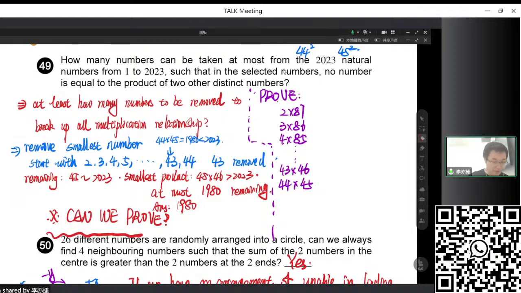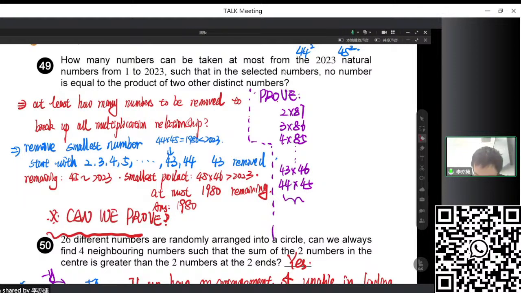Just based on the 43 smallest numbers, we find a product relationship with another number. We know they have a constant sum, right?